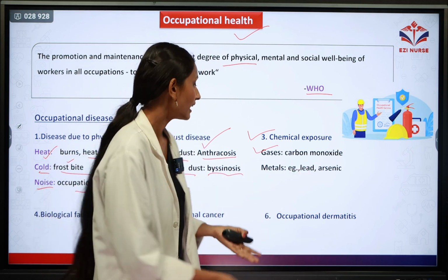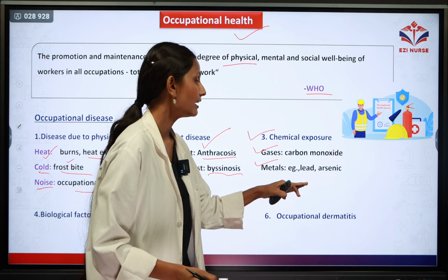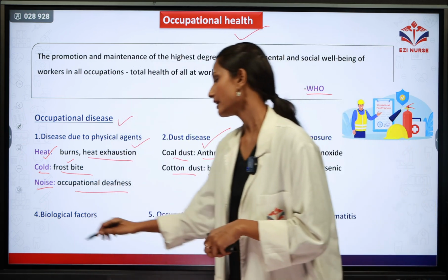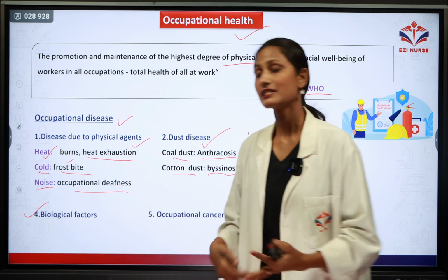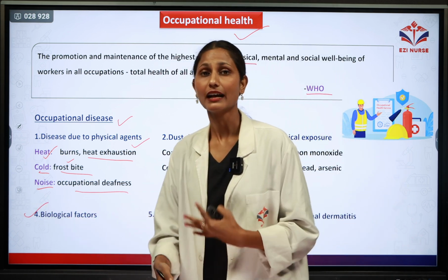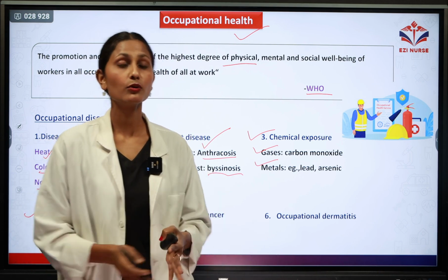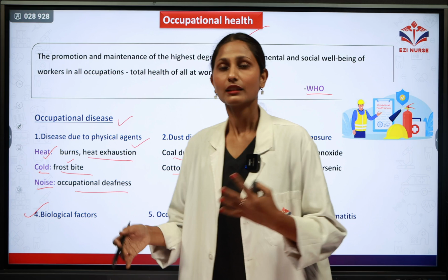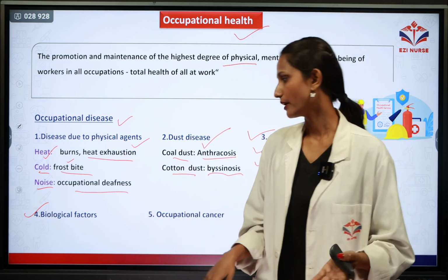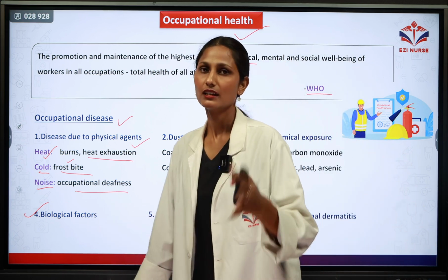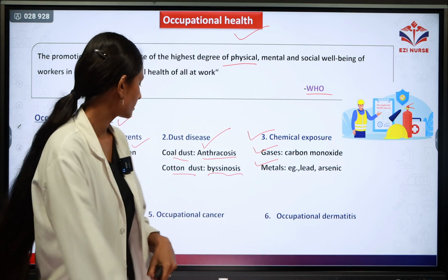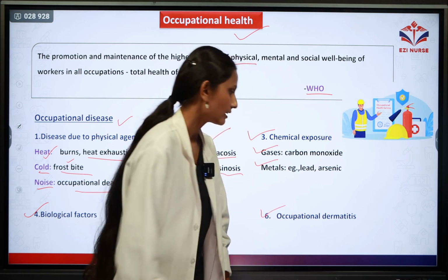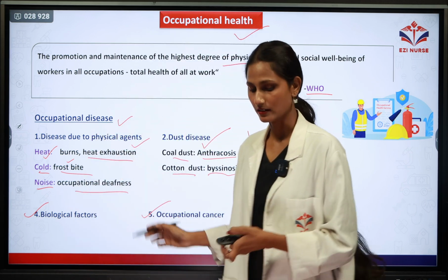Next is metals, for example lead and arsenic. These things can also cause occupational diseases. Next is biological factors, meaning any bacteria or virus affecting the health of the worker in that industry, which can cause a biological illness and an occupational disease. An example of a biological factor is tuberculosis. Next, you can get occupational cancer, and the last one is occupational dermatitis. So these are the occupational diseases.